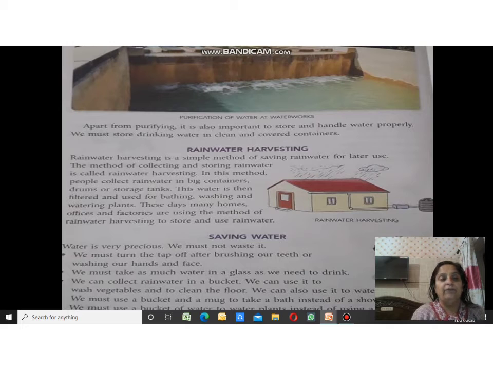This water is then filtered and used for bathing, washing and watering plants. And how do we use that rainwater? After filtering that rainwater, we use it for bathing, watering plants and washing. These days, many homes, offices and factories are using the method of rainwater harvesting to store and use rainwater.